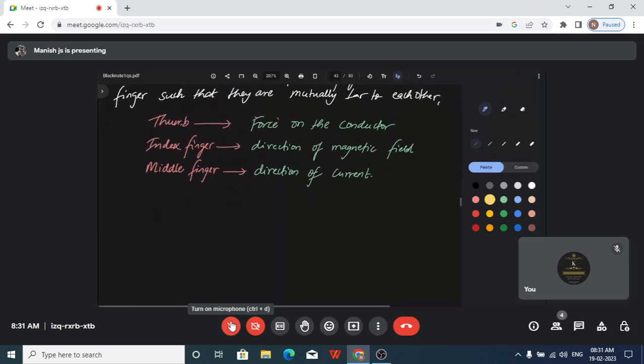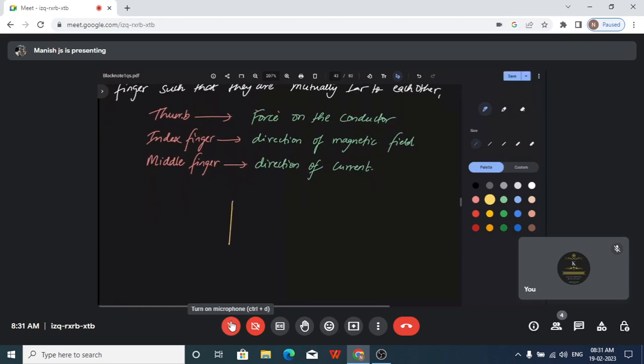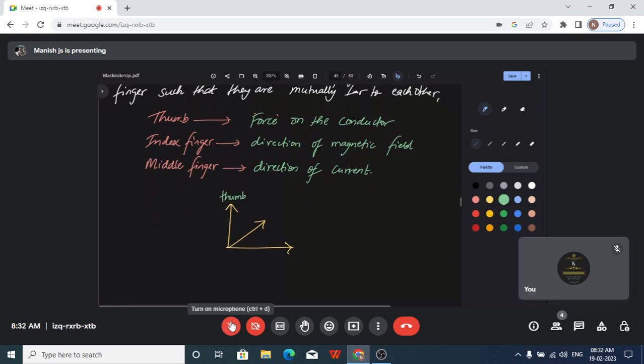Okay. So we use the notation like this. So these are the axes. So this is your thumb. And this is the index finger. And this is the middle finger.